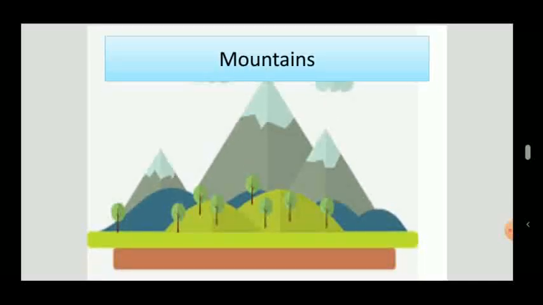Mountains. Mountains are natural things, but they all are non-living because mountains can't move from one place to another place. Mountains can't grow, mountains can't eat, mountains can't drink. So, natural things can be living or non-living.